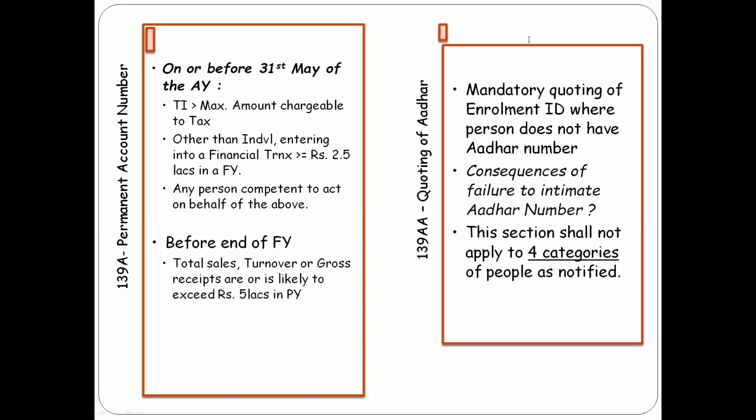Second category would be before the end of the financial year, that is 31/3/2020 in case of assessment year 2021. So if the total sales or turnover in case of business, or gross receipts in case the assessee is into profession, is likely to exceed 5 lakhs in the previous year, then he has to apply for PAN.